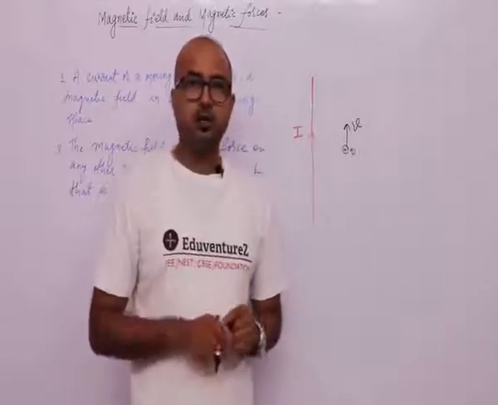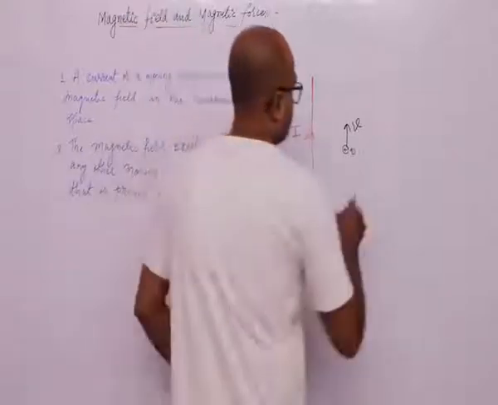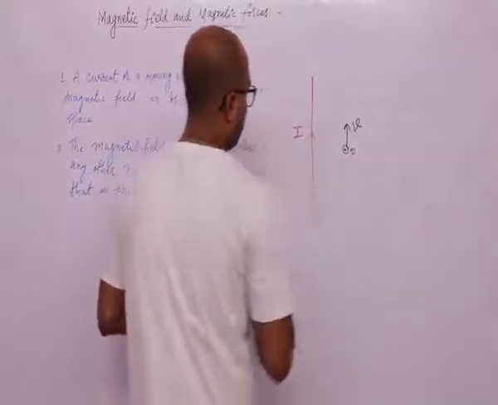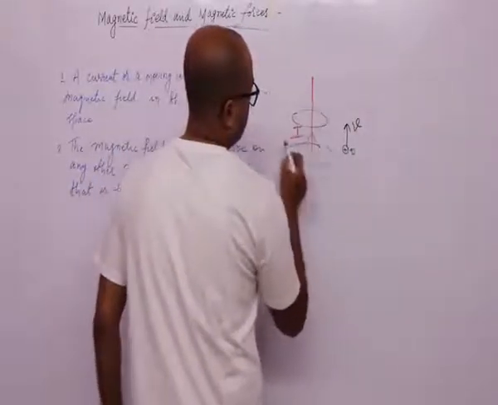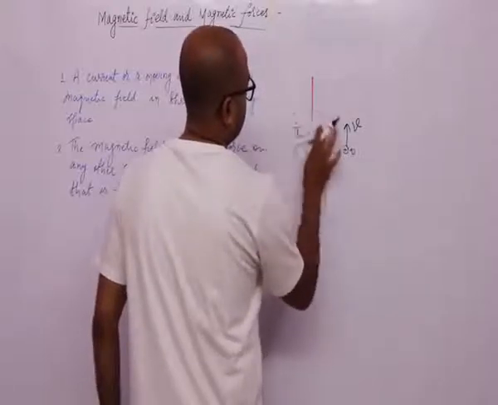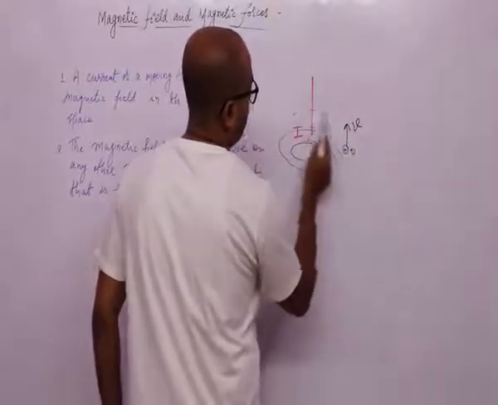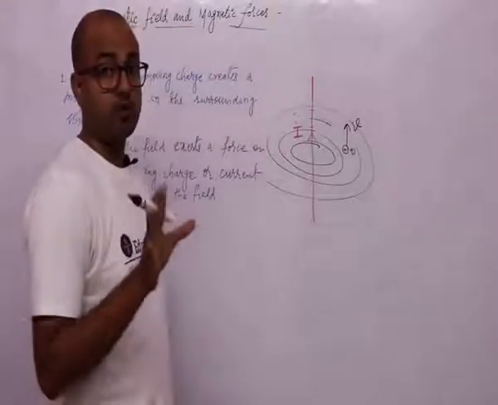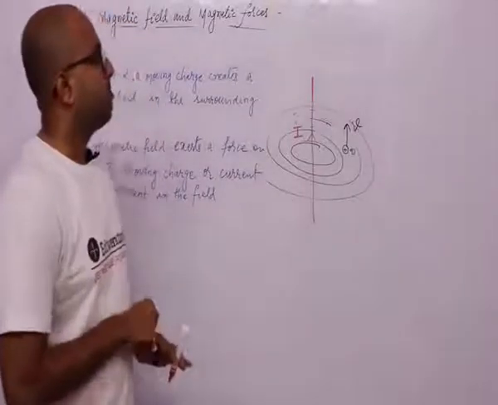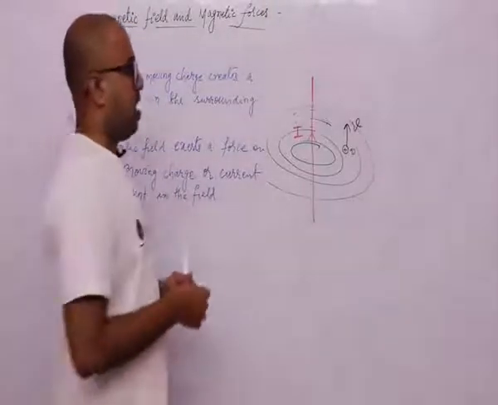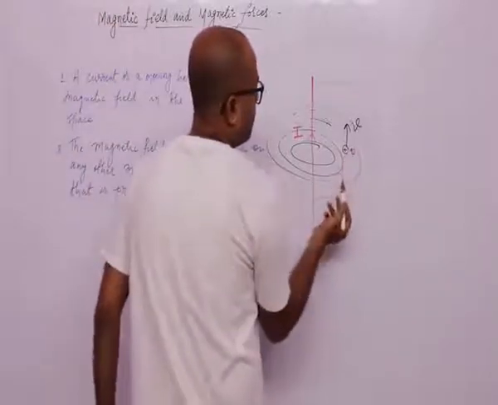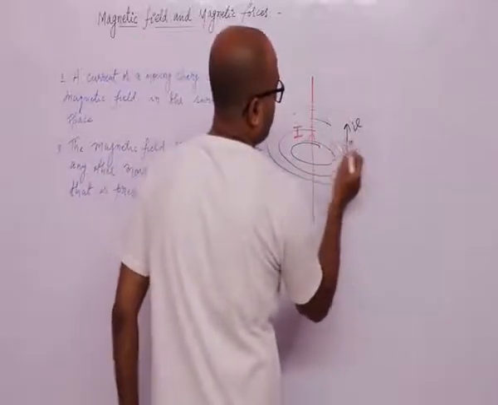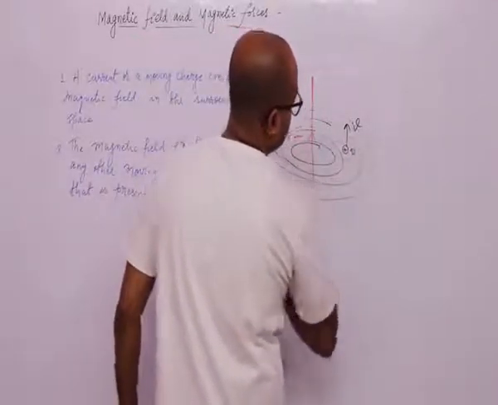So the basic concept here is, this current carrying wire creates a magnetic field around itself, like this, and magnetic fields form circular loops that we will discuss later. Their direction also we will discuss later. And this Q charge, when in motion with constant velocity, also creates magnetic field around itself.